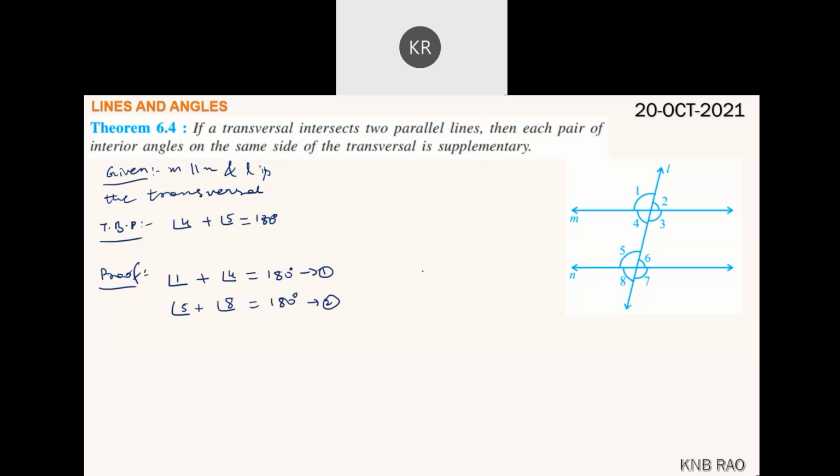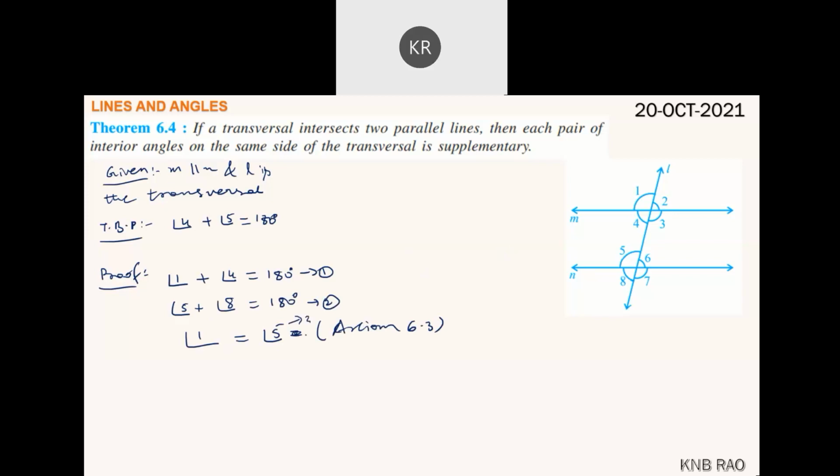Then equating, we get angle 1 plus angle 4 equals angle 5 plus angle 8. But angle 1 is equal to angle 5. It is because of axiom 6.3, the corresponding angles axiom.